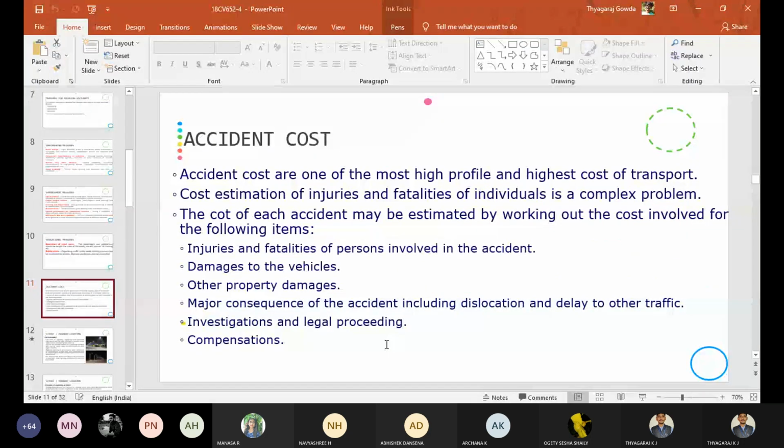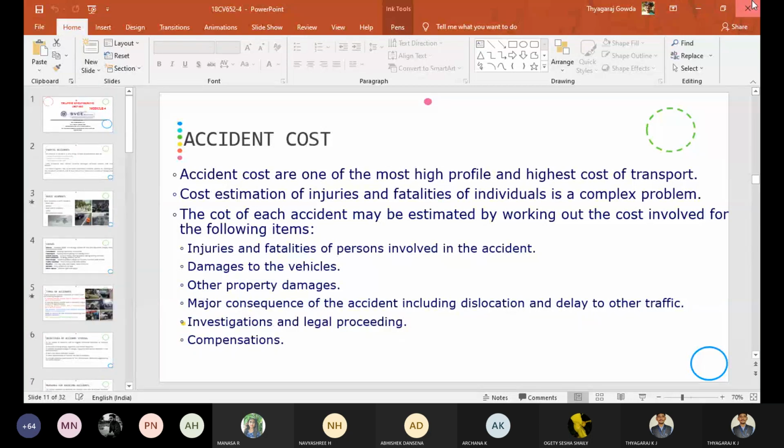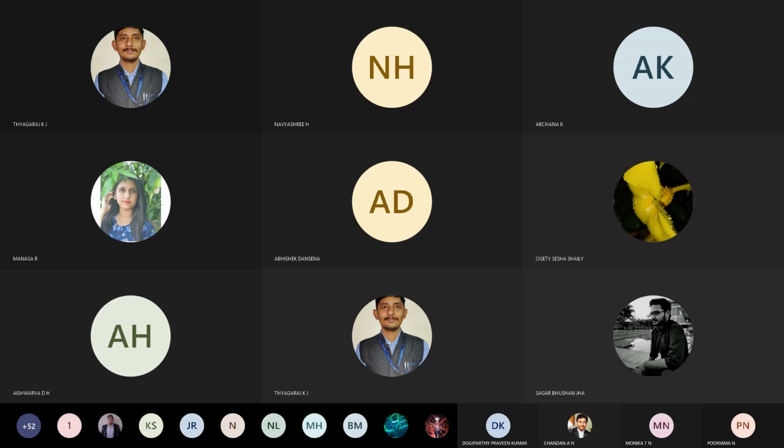So in the fourth module, up to accident cost, you get thorough. That is in the fourth module, up to accident cost. Okay, I'll stop here. Any doubts you can ask me for your IA. If you have any doubts related to your IA, you can ask me.